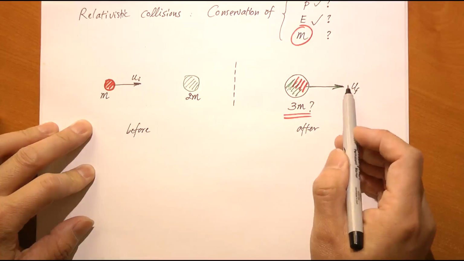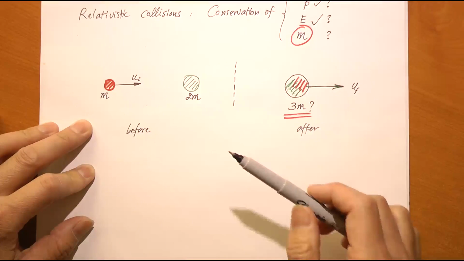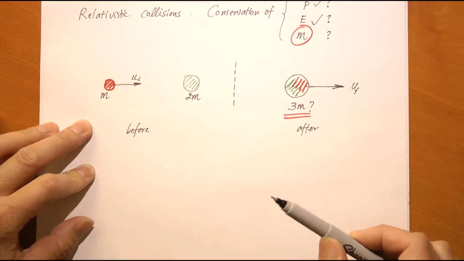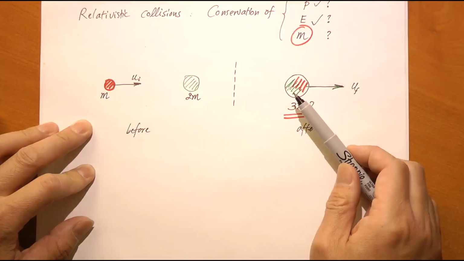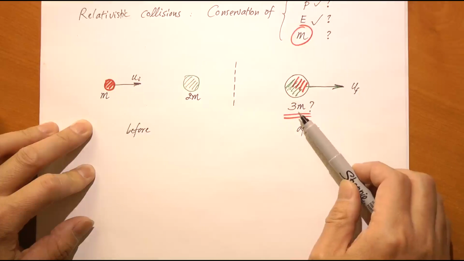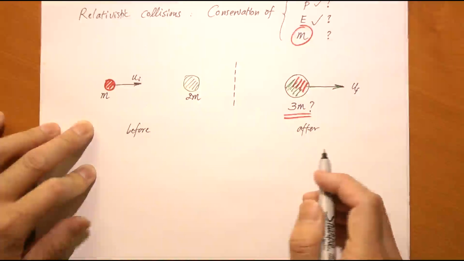Classically, we know that we can use conservation of energy and momentum. In fact, only conservation of momentum, not the conservation of kinetic energy, because this is an inelastic collision. But we also can assume that the final mass of the combined particle must be 3m, because it's m plus 2m, right? That was conservation of mass. Can we still say the same thing here? Well, you'll see in a minute what happens.